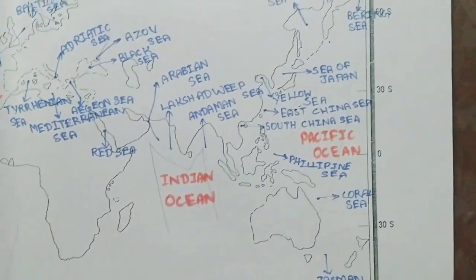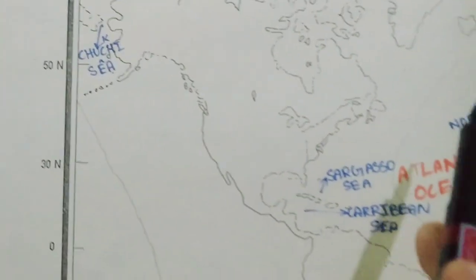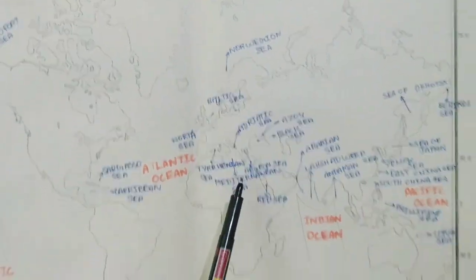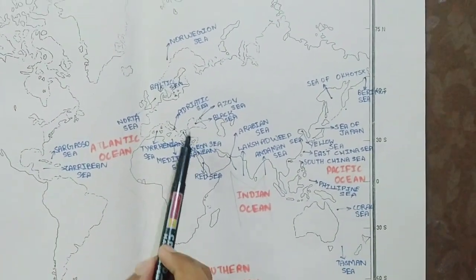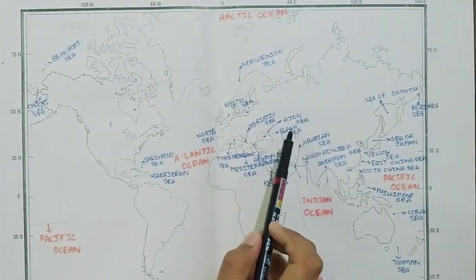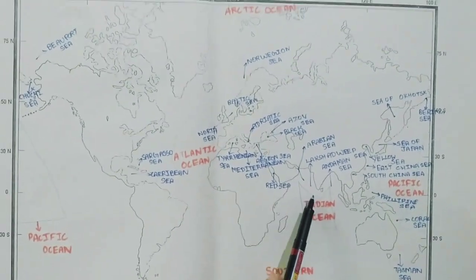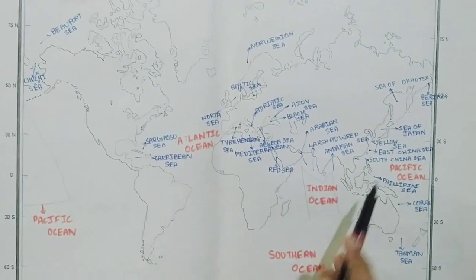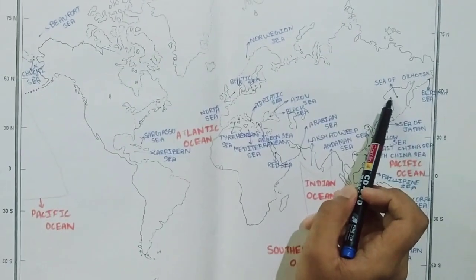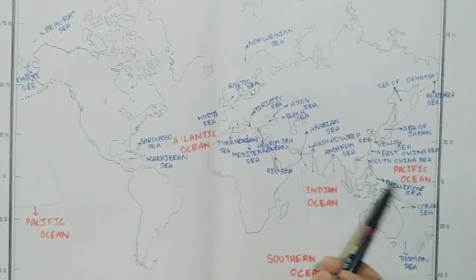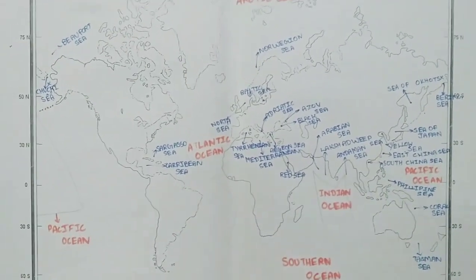So friends, we'll recall all the seas: Chukchi Sea, Beaufort Sea, Sargasso Sea, Caribbean Sea, the Norwegian Sea, Baltic Sea, North Sea, Tyrrhenian Sea, Mediterranean Sea, Aegean Sea, Adriatic Sea, Azov Sea, Black Sea, Red Sea, Arabian Sea, Lakshadweep Sea, Andaman Sea, the Sea of Okhotsk, Bering Sea, Sea of Japan, Yellow Sea, East China Sea, South China Sea, Philippine Sea, Coral Sea, Tasman Sea.